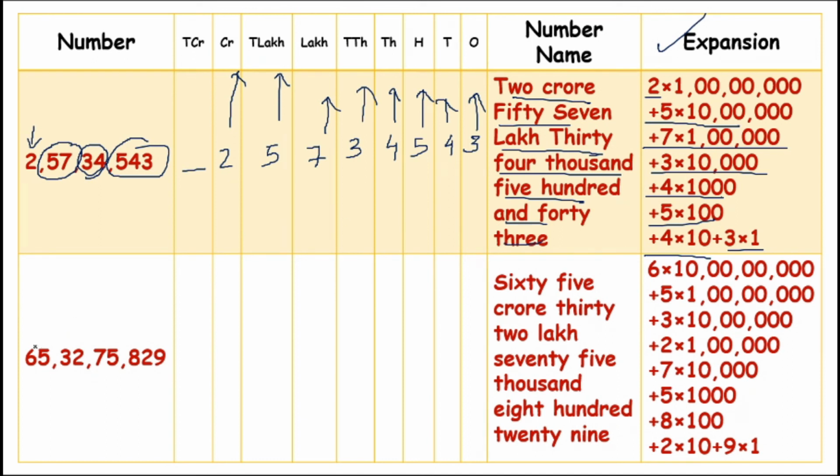And see the last number. First, how it reads. At the ones place we have 9, at the tens place I have 2, then 8, at the thousands place I have 5, 10,000s place I have 7, lakh place I have 2, 10 lakhs place I have 3, crores place I have 5, 10 crore place I have 6.